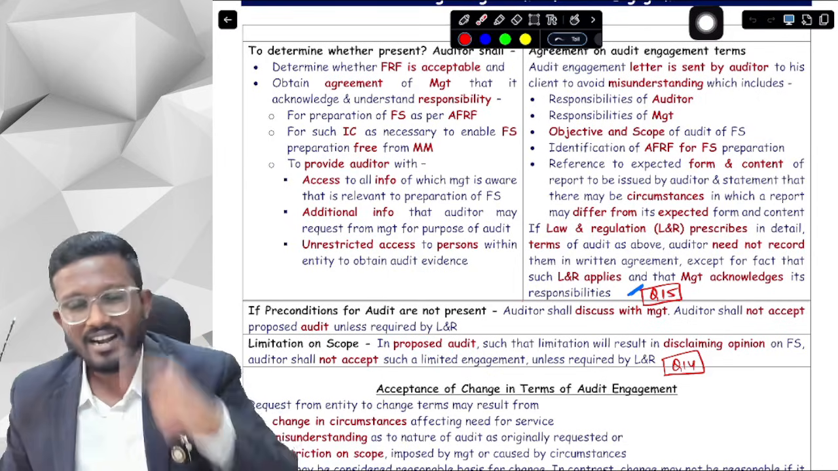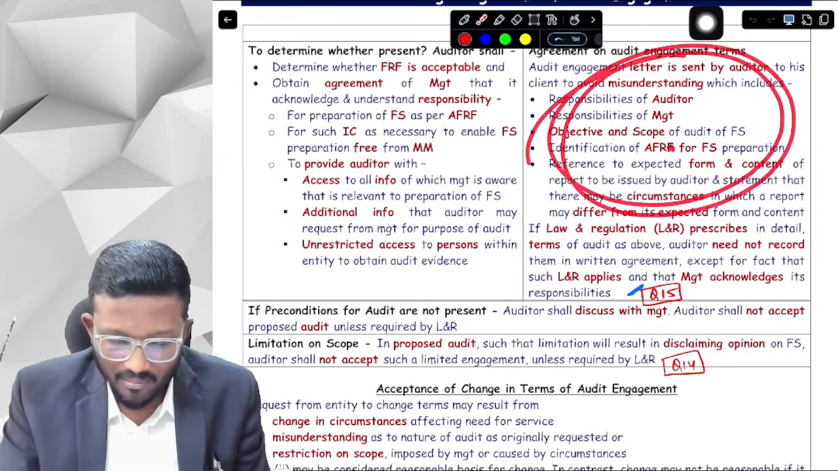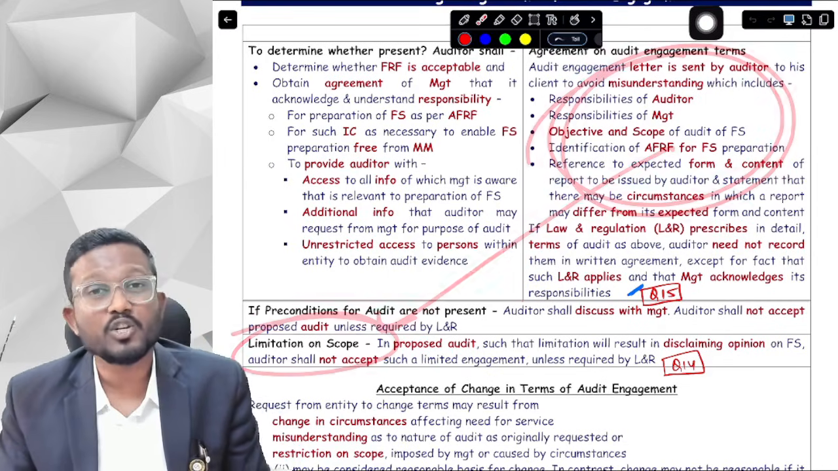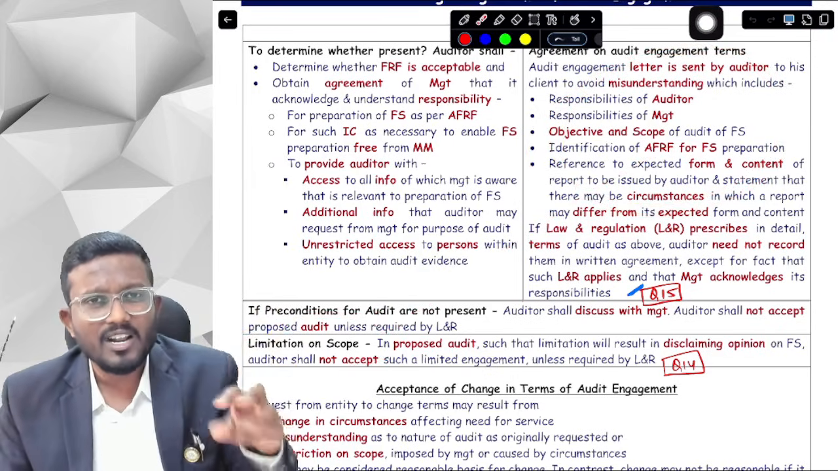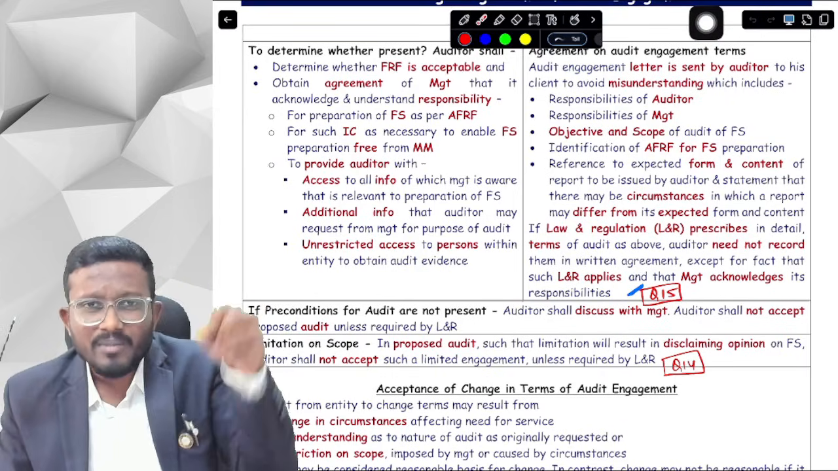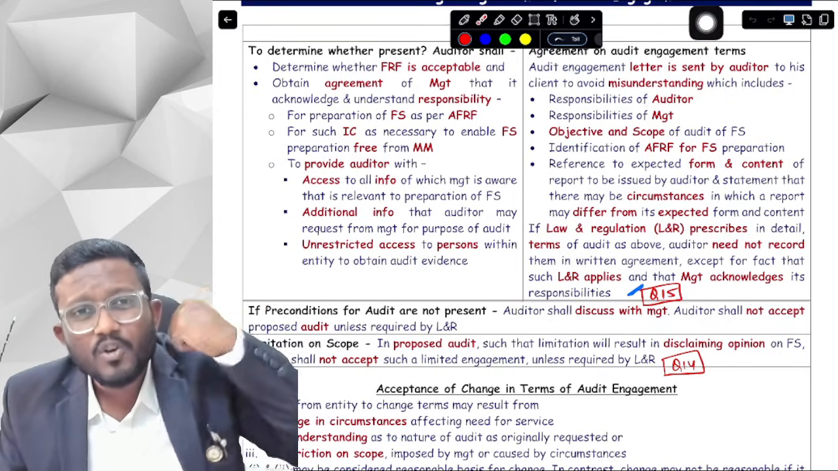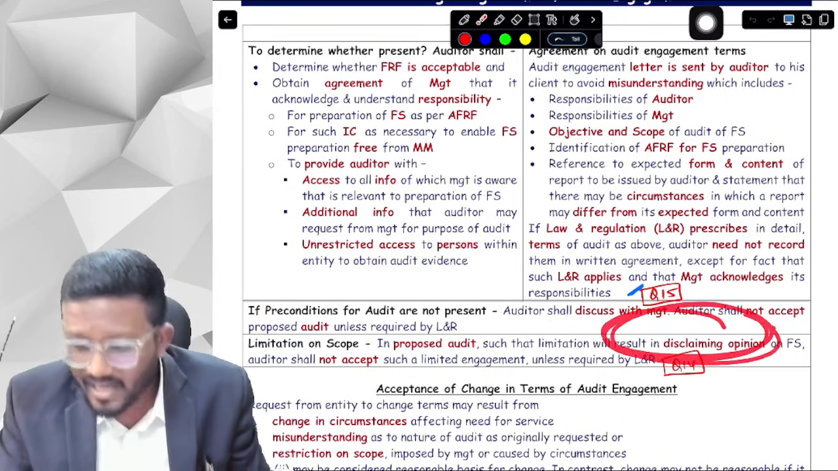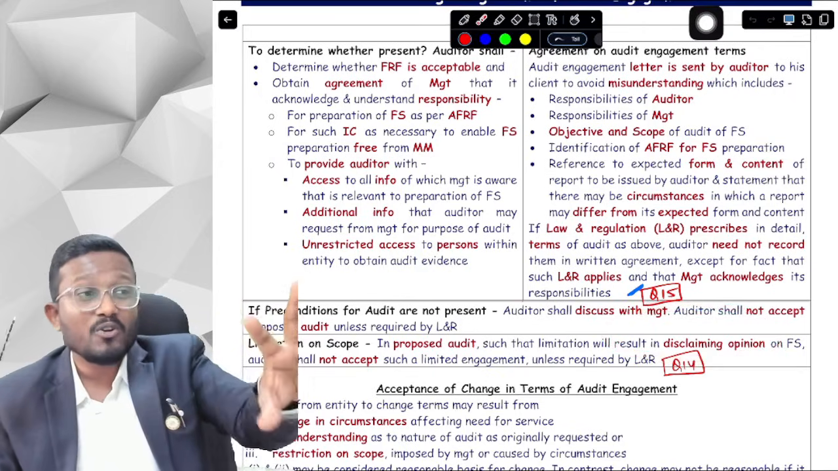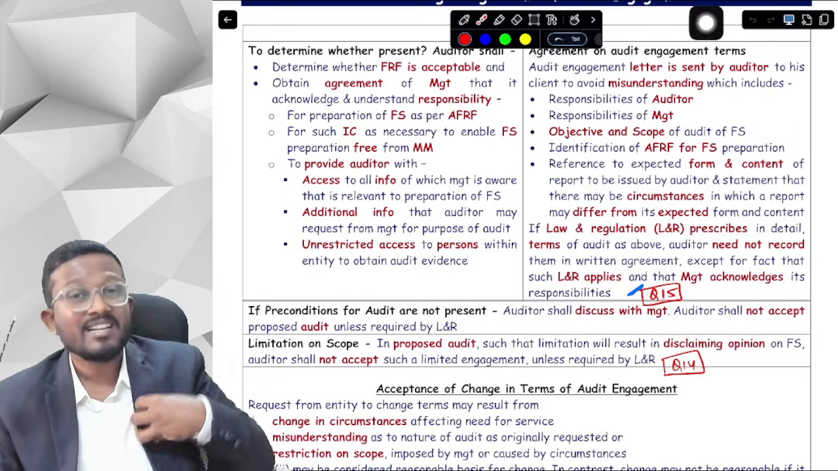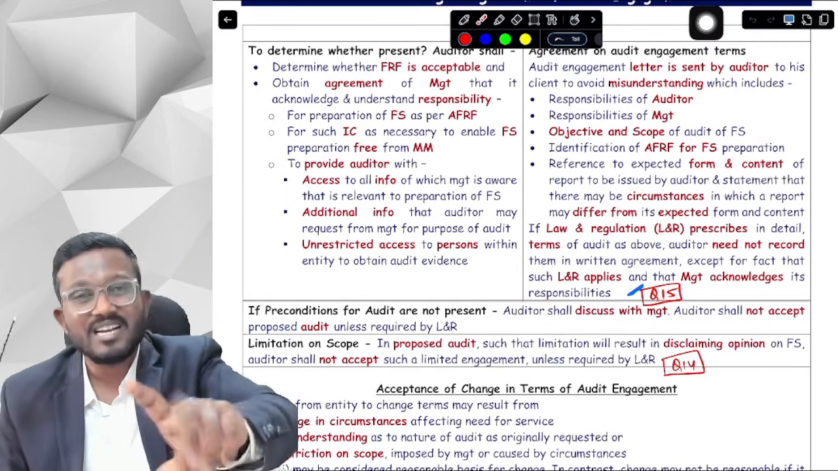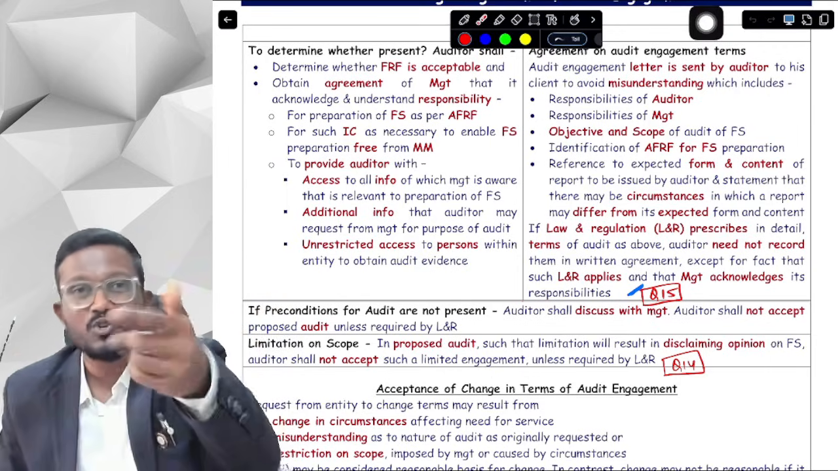Okay, yes sir. Secondly, suppose in the terms of the audit engagement, the management mentions that they need to put a limitation on scope. They say that you cannot check inventory, you cannot check trade receivables, and because of the limitation on scope, you think that you will need to issue disclaimer of opinion. What is disclaimer of opinion, sir? When we do not get sufficient and appropriate audit evidence, and we think that the possible effects of the misstatement can be both material and pervasive, then we issue a disclaimer of opinion.